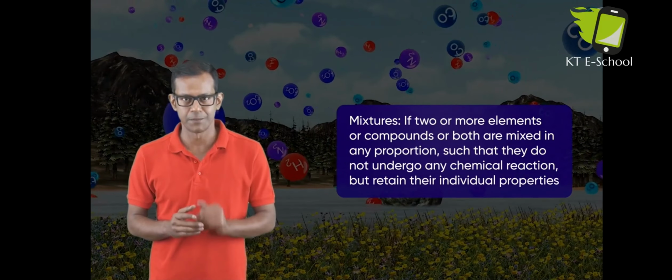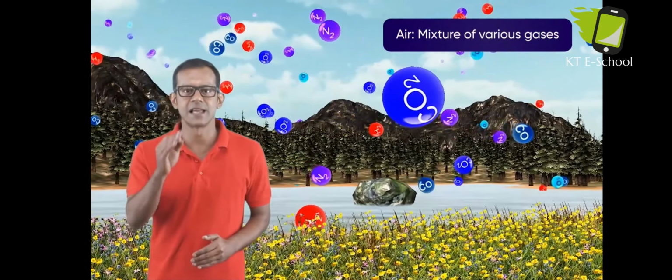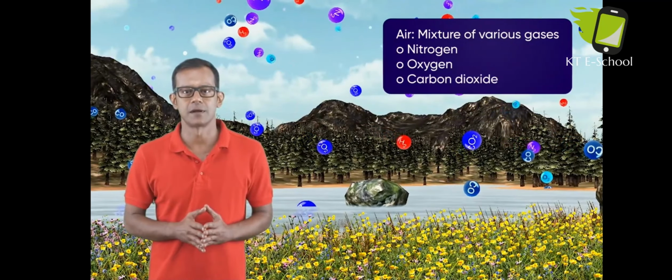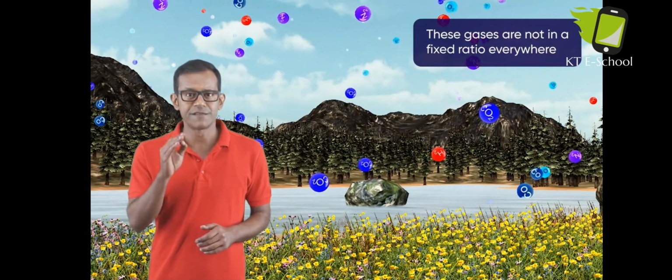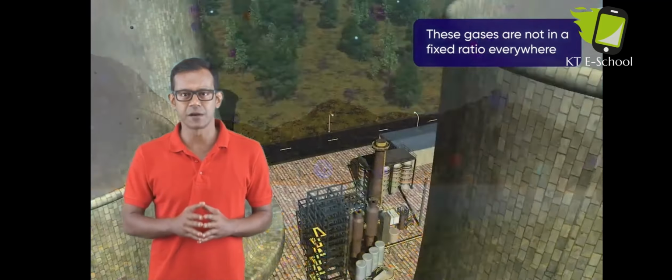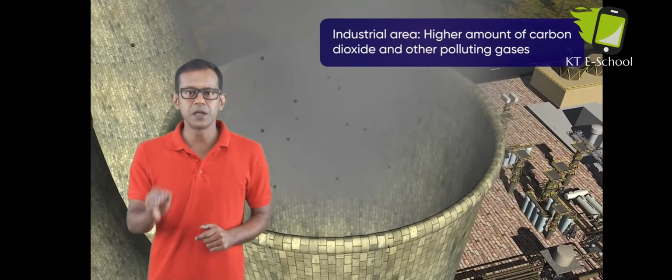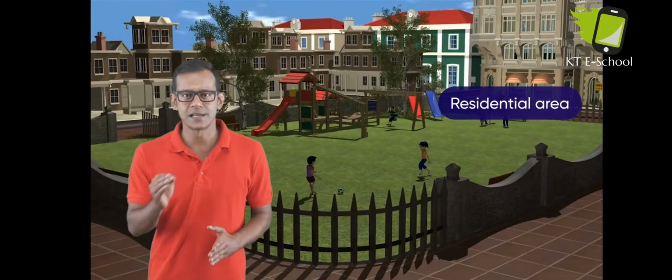For example, air is a mixture of various gases like nitrogen, oxygen, carbon dioxide, etc. However, these gases are not in a fixed ratio everywhere. The amount of carbon dioxide and other polluting gases is more in an industrial area than in a residential area.